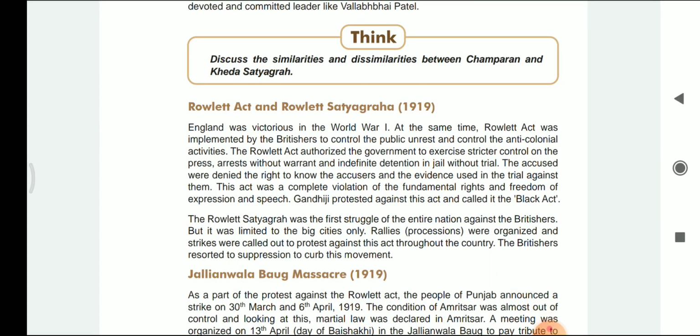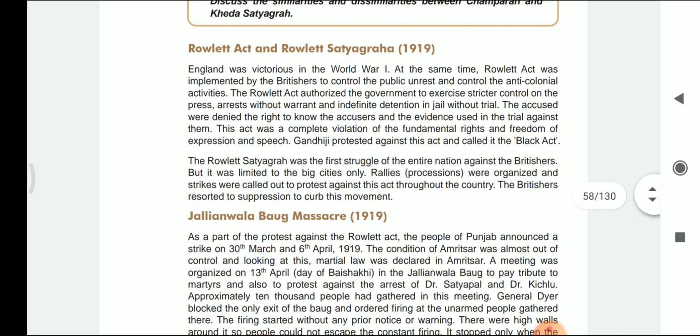Today, I, Raja Parekh from St. Thomas High School, Mahua, am here to further continue with the subject of social science for the students of class 7th. Today, my dear students, we are going to further continue with chapter number 7, Following the Mahatma, part 1. In the previous lecture, we studied about Kheda Satyagraha and Champaran Satyagraha. So today we are going to start with Rowlatt Act and Rowlatt Satyagraha 1919.